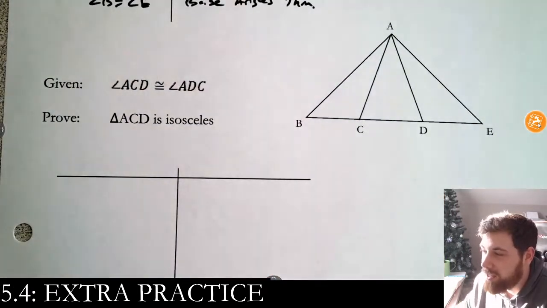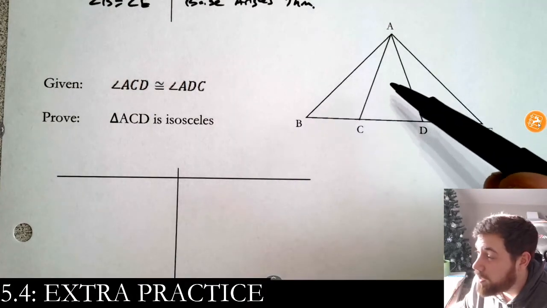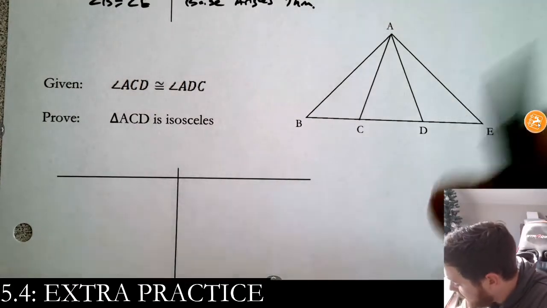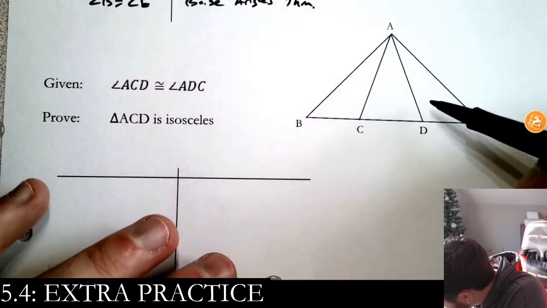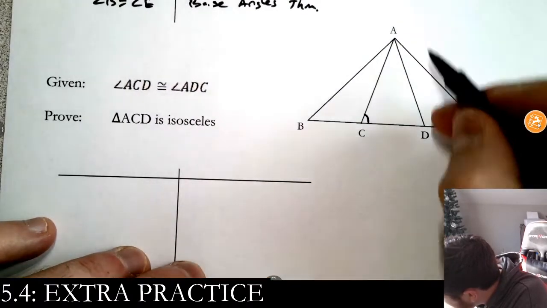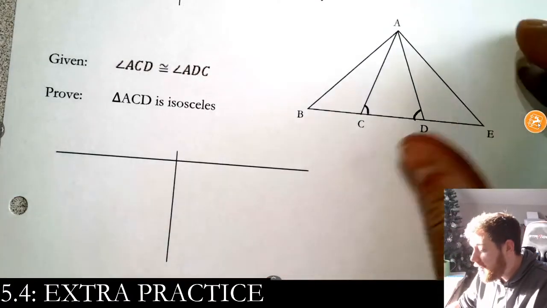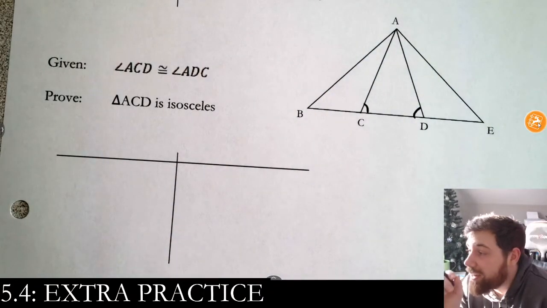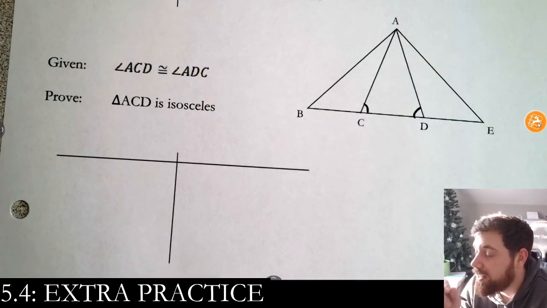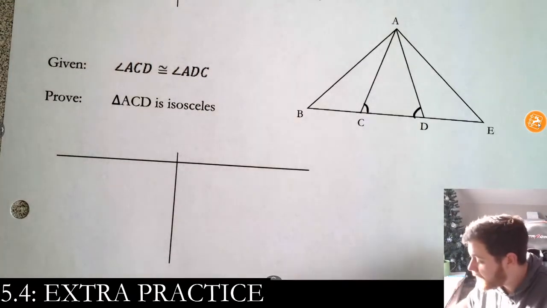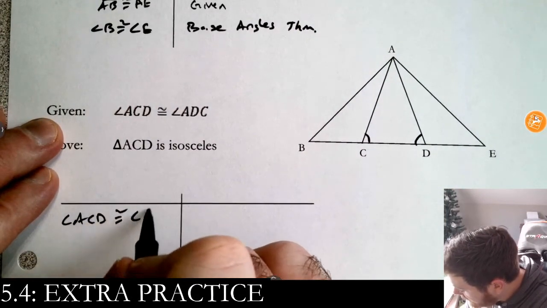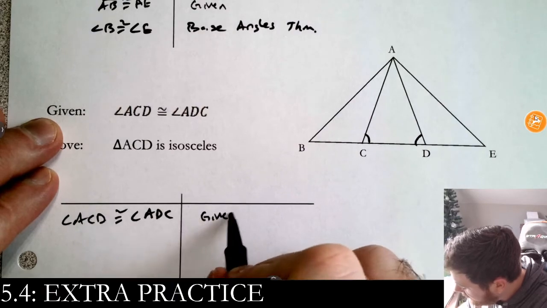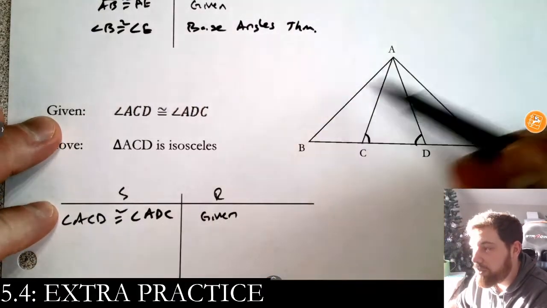A little more challenging, right? This looks like an old school pyramid to me. It's not, it's just a triangle, but okay. We're going to start with ACD. Angle ACD right here is the same as ADC. So these two are the same. And we need to show that triangle ACD is isosceles. So this is a really silly problem, right? So let's go ahead and do it, because it's really obvious. So first off, angle ACD is congruent to angle ADC. That's given. Again, these are your statements. These are your reasons. This part here is completely irrelevant.